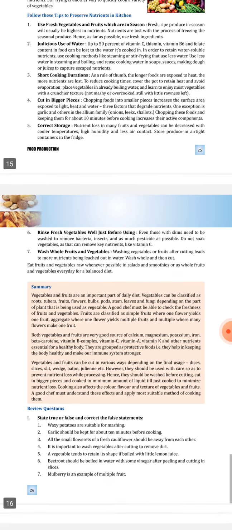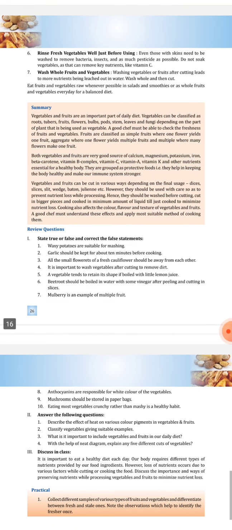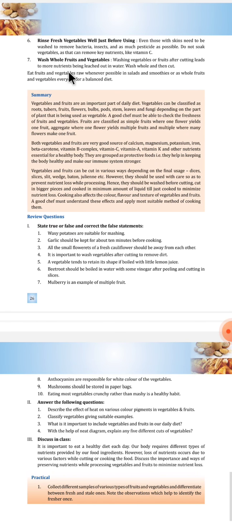Next is rinse. Rinse fresh vegetables well just before using. Even those with skins need to be washed to remove bacteria, insects, and as much pesticide as possible. Do not soak vegetables as that can remove key nutrients like vitamin C.